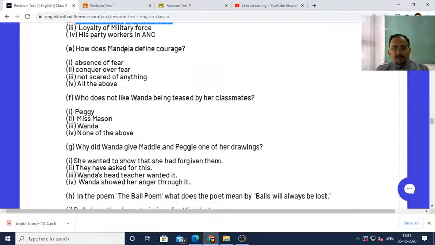How does Mandela define courage? See, Mandela says that it should be absence of fear, it should be conquer over fear, not scared of anything. So Mandela defined courage as conquer over fear, but he also said about absence of fear, and not being scared of anything. So all the above should be the correct answer. Absence of fear, conquer over fear, not scared of anything, all the above.